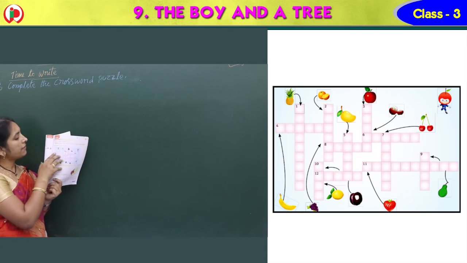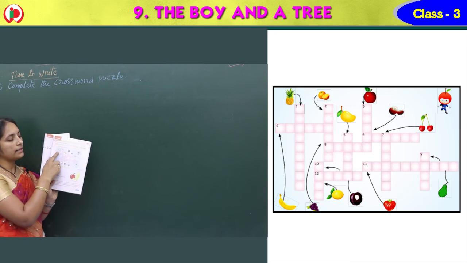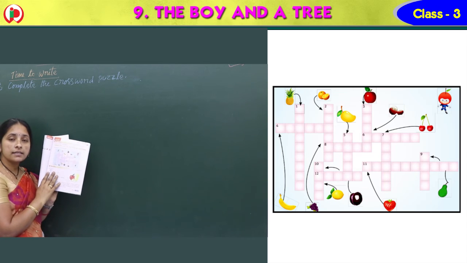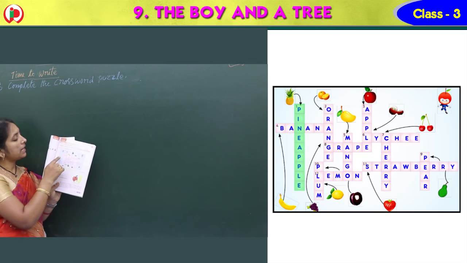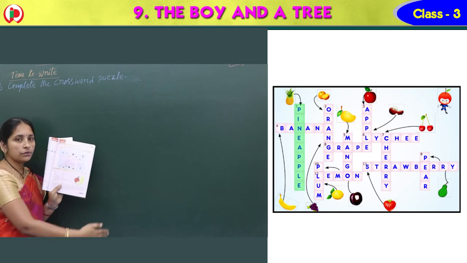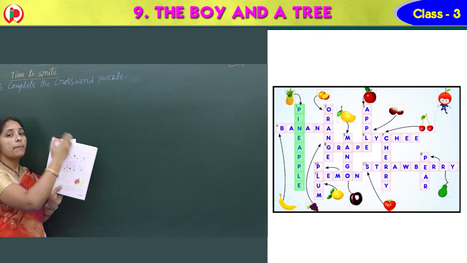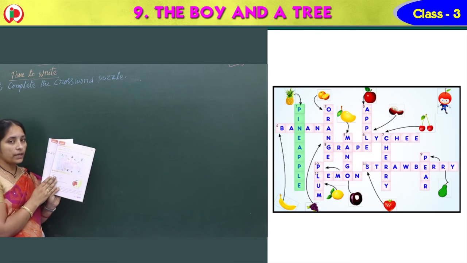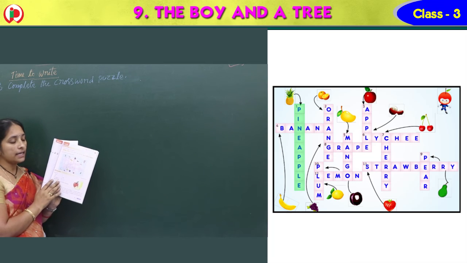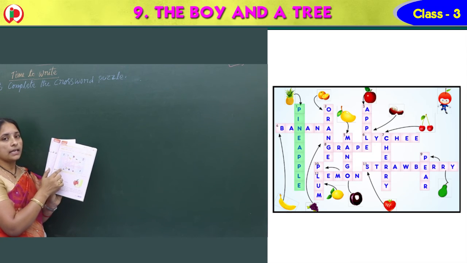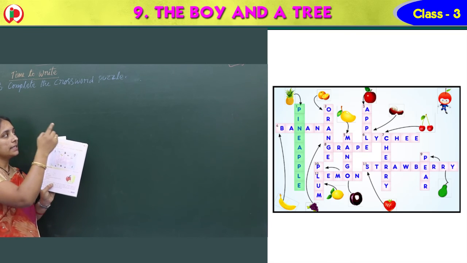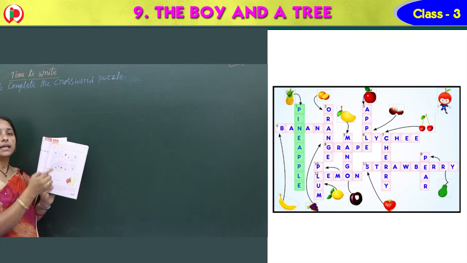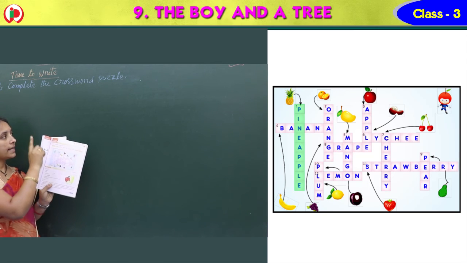Okay, so see the first one. What do we have the first one? Which picture is it? Which fruit? Very good. Pineapple. Write the spelling. So first one down. Pineapple. Spelling, tell me. Very good. Pineapple. Write all of you. How did we get it? The same way all of you write down, and go to the next, second one.